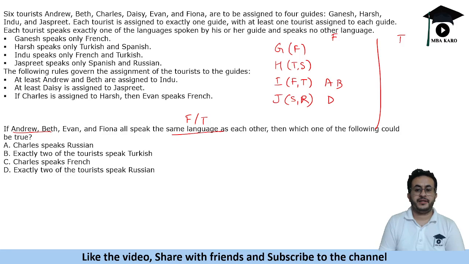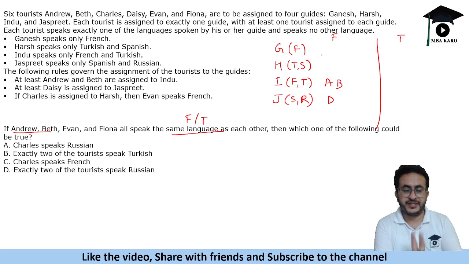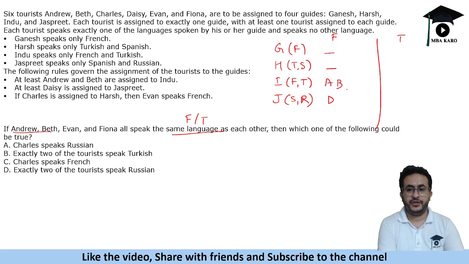Okay. Now if all of them speak French, we have to assign 3 more people. So at least 1 person should be assigned here and at least 1 person should be assigned here. So we have 1, 2, 3, and the 6th person can be this one or this one. So this is the arrangement: either 2, 2, 1, 2, 1, or 3 and 1.